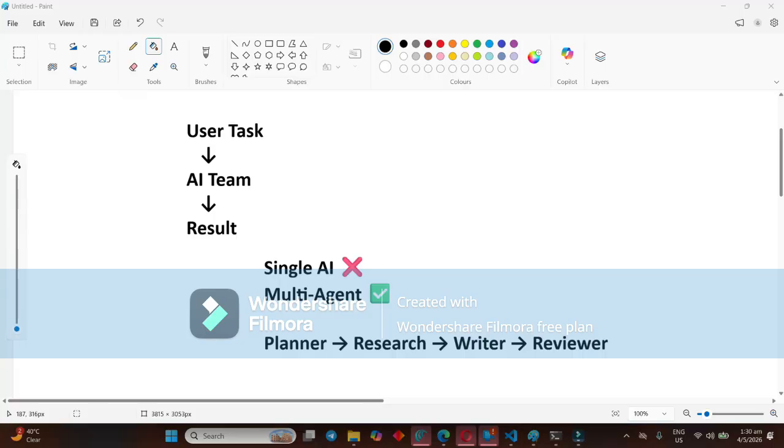As usual, we will take the example of a Goa trip planner. In this use case, we use three agents in the system. The first one is the planner agent, the second one is the budget agent, and the third one is the reviewer agent. And finally, we have an orchestrator agent which coordinates all these agents and executes the final output.